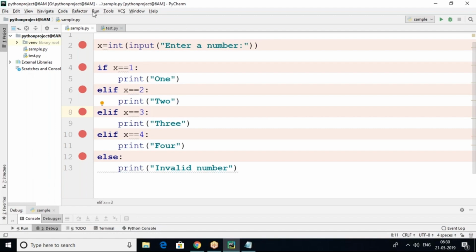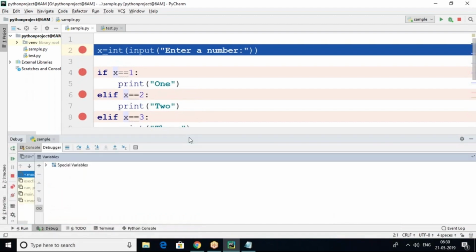So now let's run this debug sample with elif. As usual, it is asking for a number. You have to enter that number. Press F8.